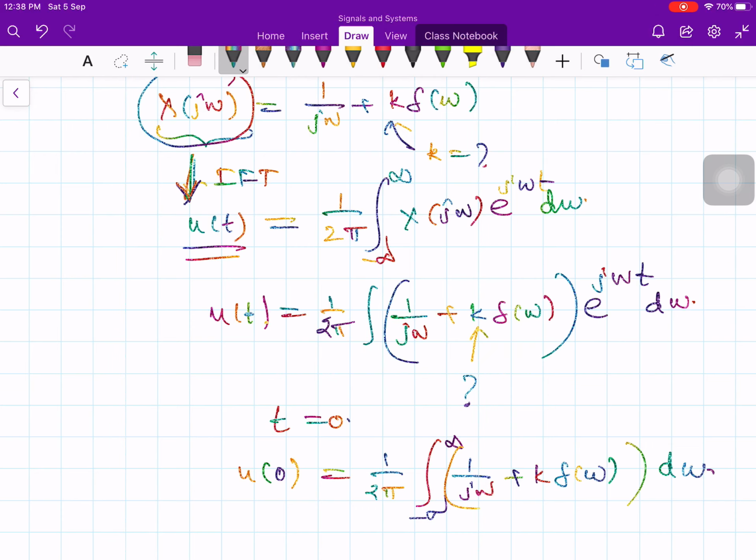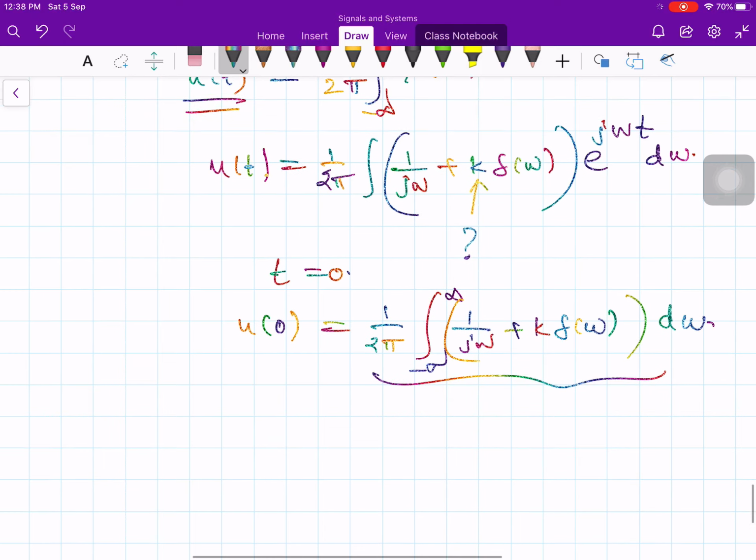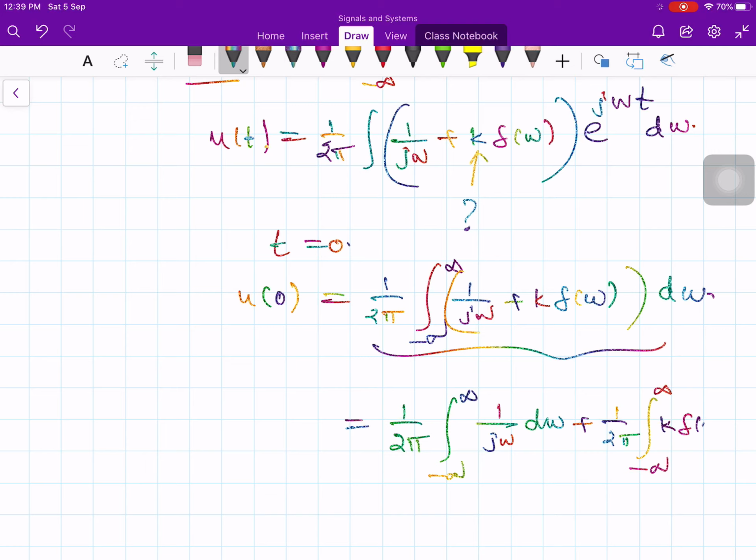Okay. Now you observe this expression very carefully in the right hand side. You have two integrations: 1 over 2 pi integral from minus infinity to plus infinity of 1 over j omega times d omega, plus 1 over 2 pi integral from minus infinity to plus infinity of k times del of omega times d omega. In the left hand side you have u of 0.